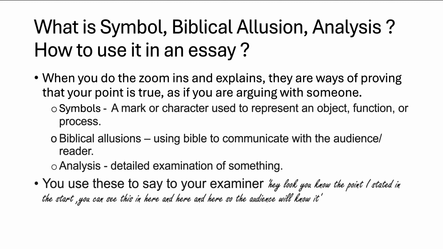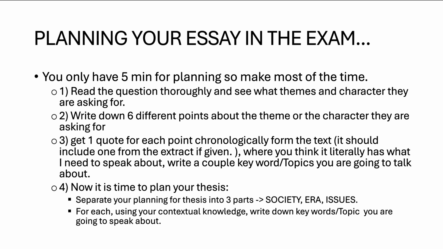Biblical allusion is using the Bible to communicate with the audience or reader because it will be more familiar to them. Analysis is detailed examination of your quote. You use these to say to your examiner, hey, look, you know the point I stated at the start? You can see this here, here, and here in the text, so the audience will know it.